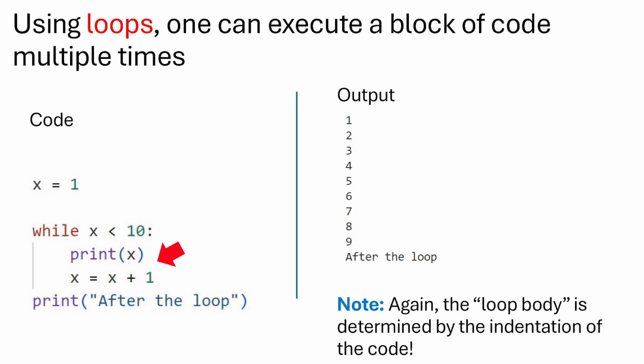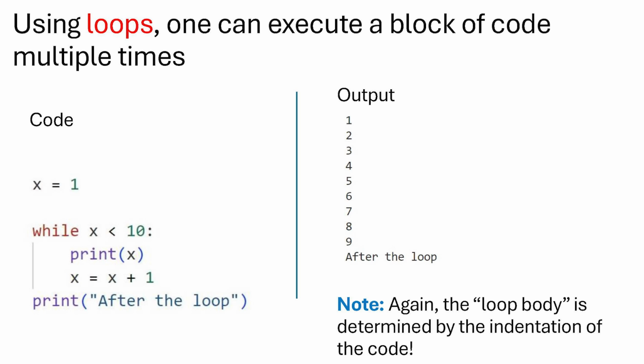We print x, so this prints 1. We increase x by 1, so x is now 2. And then the body of the loop is finished, so we go again to the beginning of the while loop. We again check, is x less than 10? 2 is less than 10, yes. So we go into the body of the loop again. We print x, which prints 2. We increase x by 1, so x is now 3. We are finished with the body of the loop. We again go to the beginning of the while loop, check, is x less than 10? Yes. So we again go into the body of the loop, and this repeats again and again.